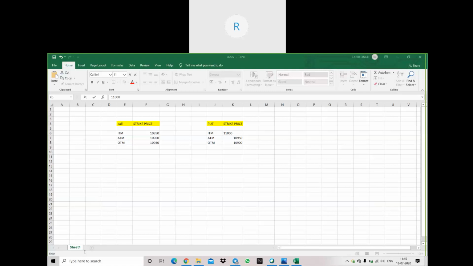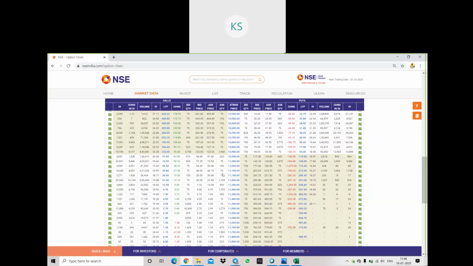So Ashutosh, I hope you are clear. Now I'll tell you about put. Same thing, but it is exactly the opposite of the call side. Once you see the option chain, you can find this option in your broker as well. If you are using Zerodha, Angel, or whatever you're using, you'll find this option chain there as well. It will look slightly different, but you can find these ATM, ITM, and OTM options there as well.